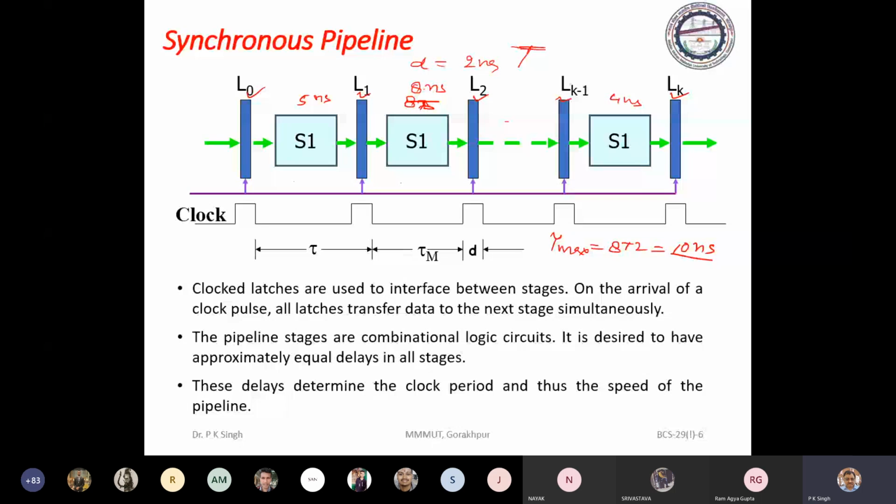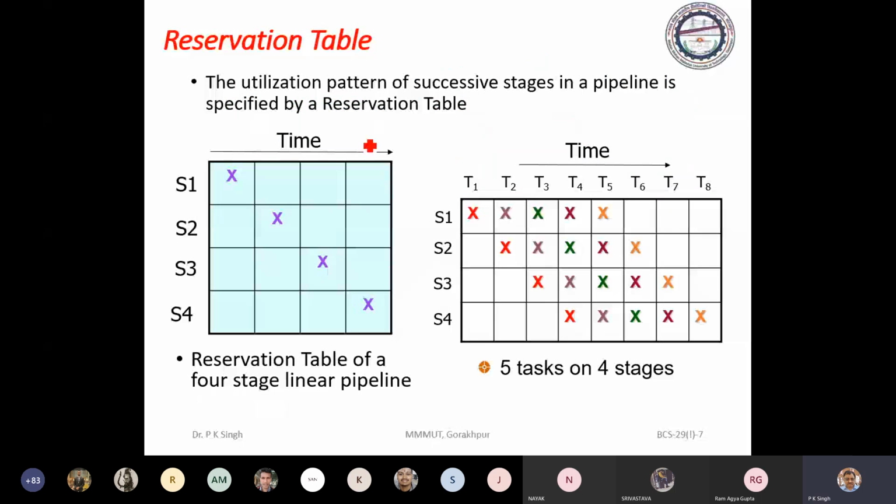How do we decide the occupancy of the various stages? For that we use a reservation table.